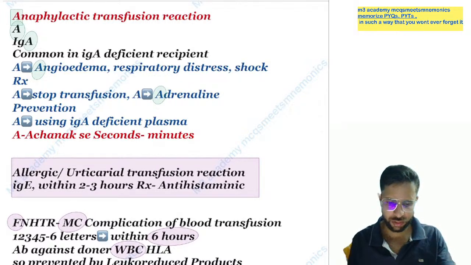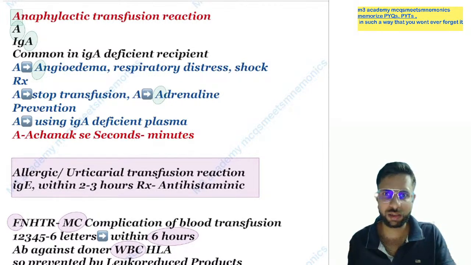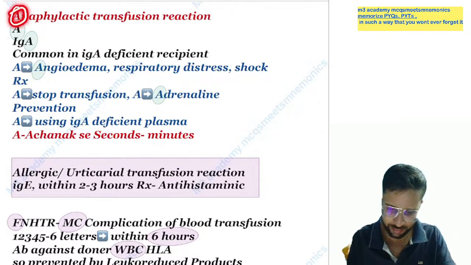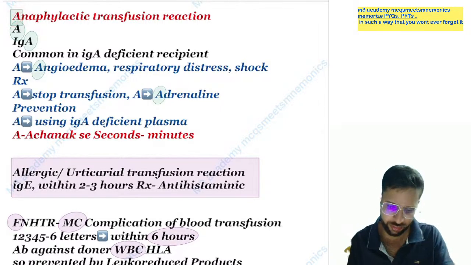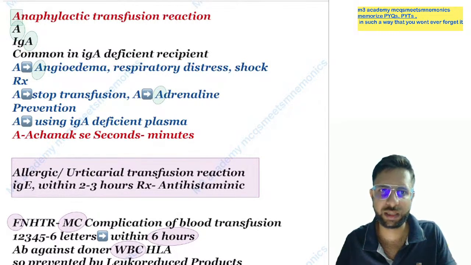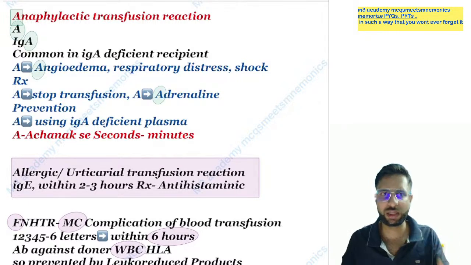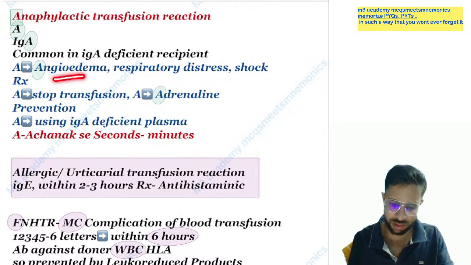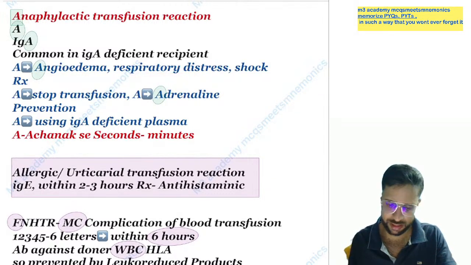So our first reaction is the anaphylactic transfusion reaction. Anaphylactic starts from the A. You can say this is due to IgA deficiency, common in IgA deficient recipients. Just remember A for anaphylaxis, A for IgA deficient recipient. The symptoms are anaphylaxis symptoms: A for angioedema, respiratory distress, and shock.